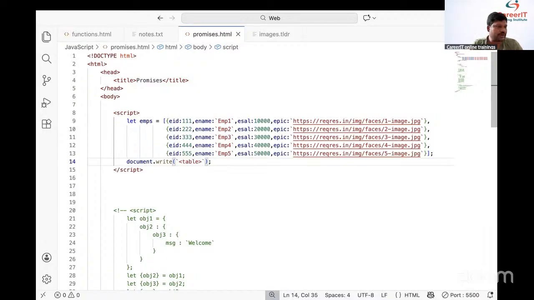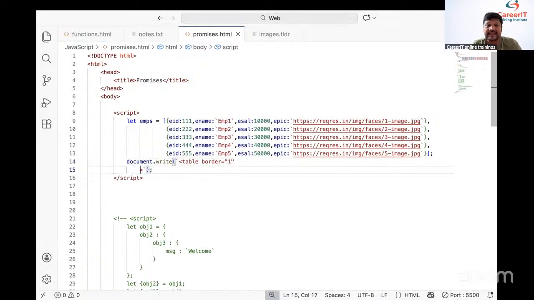Fine. How to draw border to the table? I want to draw the border to the table. Border equal to, we need to place the one. Fine. How to align the table? We need to align the table. Align equal to what? Align equal to center, we need to place.